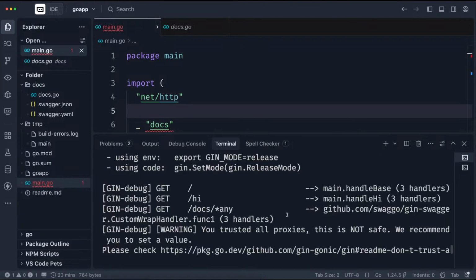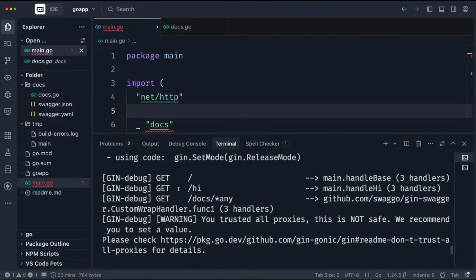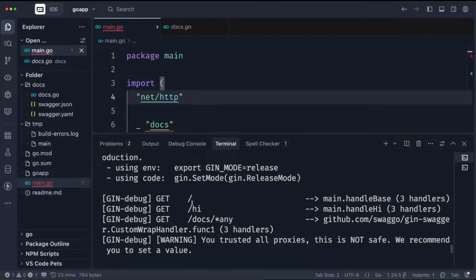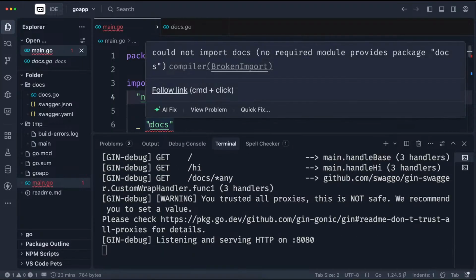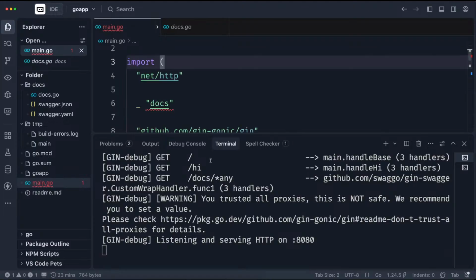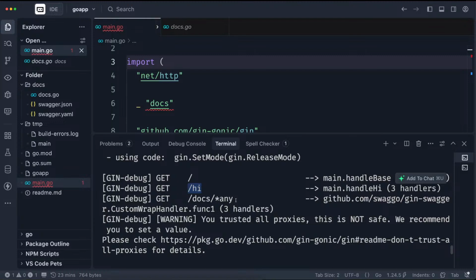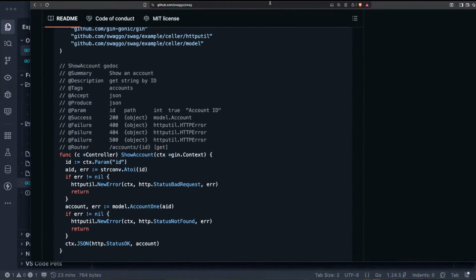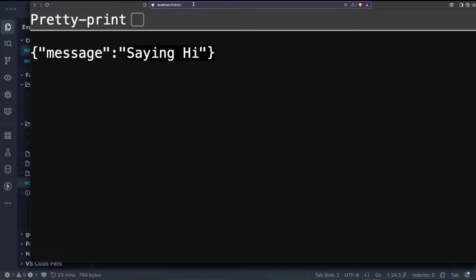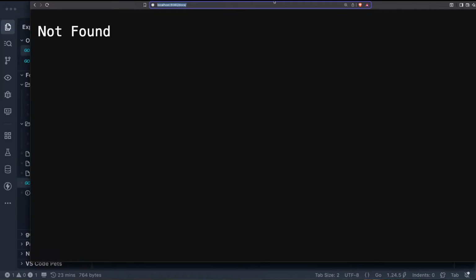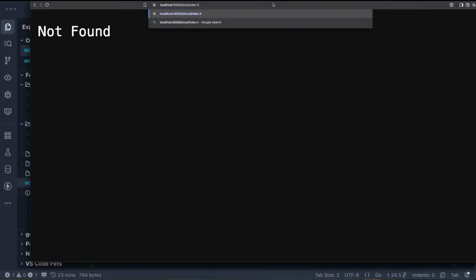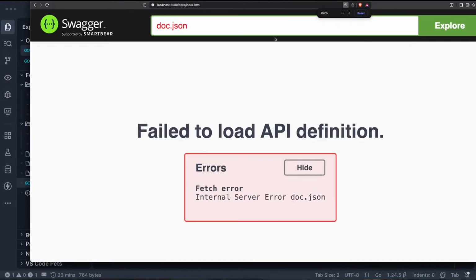Now I've run this code. Air is running, so it will always run irrespective of what's happening. This guy is gonna go away soon, but maybe it's gonna still stick around for a while, but it's gonna clear off soon. Now this is the high, this is the docs that we have. So that doc is where our API is gonna sit. Let's go ahead and look at our API Swagger documentation, and let's get to it. So to get your documentation, you do your docs and you do your index.html, if I'm not mistaken. Good. So that's how you get to it.